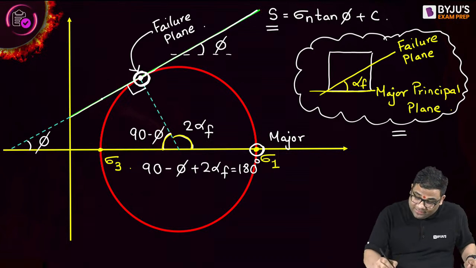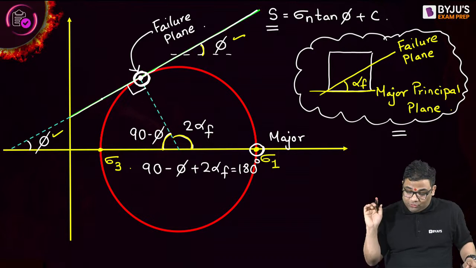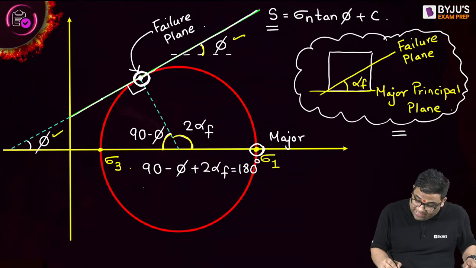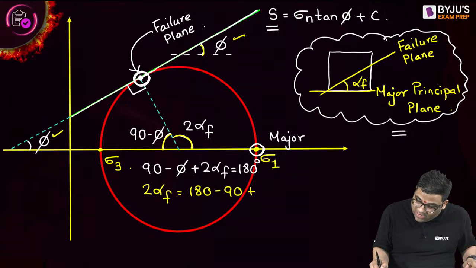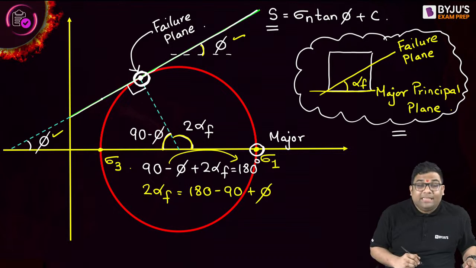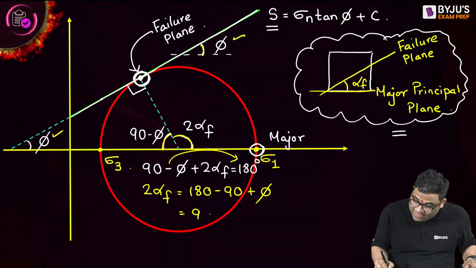How I got this? This is phi, and this is 90 minus phi. So from here, I can write 2 alpha f will be equal to 180 minus 90 plus phi, taking it to the other side. So this becomes 90 plus phi.